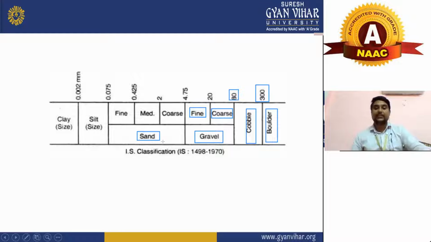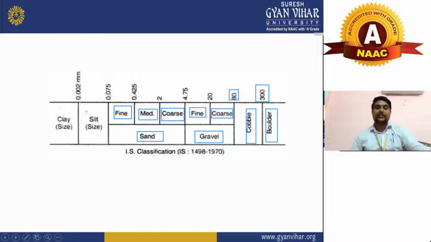Now we will see the size of sand. If the size of a particle is more than 0.075 mm, it will be called sand. And sand is categorized into three parts. Fine sand has a particle size of 0.075 to 0.425 mm. Medium sand has a size of 0.425 to 2 mm. And coarse sand is between 2 mm and 4.75 mm.